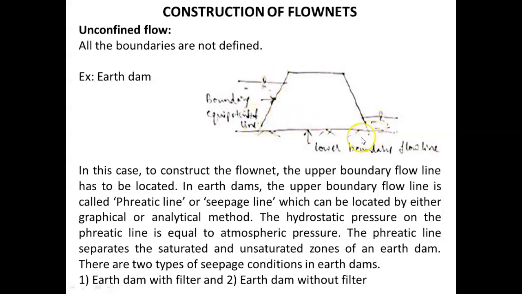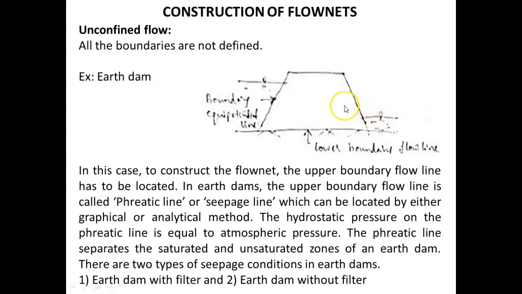Then what are the impermeable boundaries? This is the impermeable boundary, so this is the boundary flow line, the bottom boundary flow line. But the top boundary flow line is unknown. Here it is not given, so we cannot identify an impermeable layer at the top.